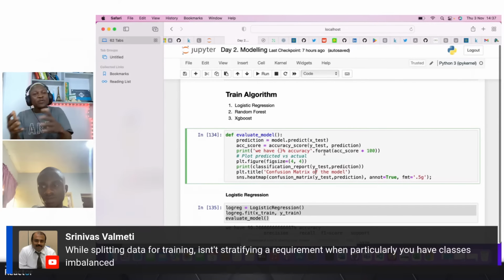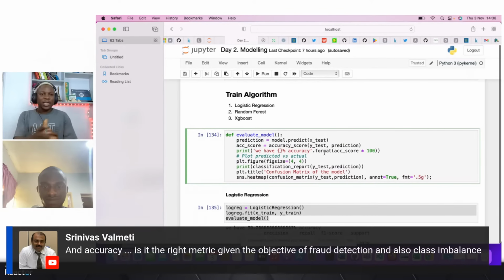So when you're done with that, you still need, before you train your algorithm, to split the data, because when you are training, you need to test whether this model is good before you even introduce it to a new set of scenarios outside. And that is why we're splitting our data here.